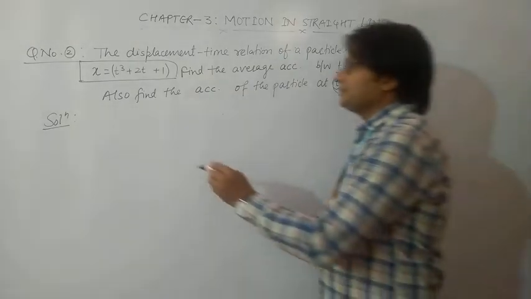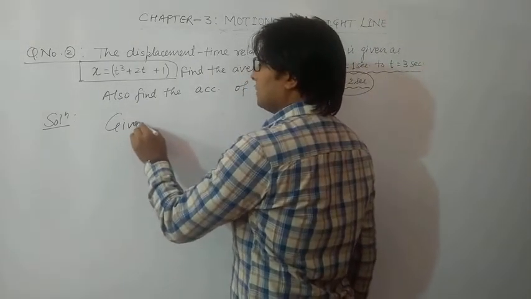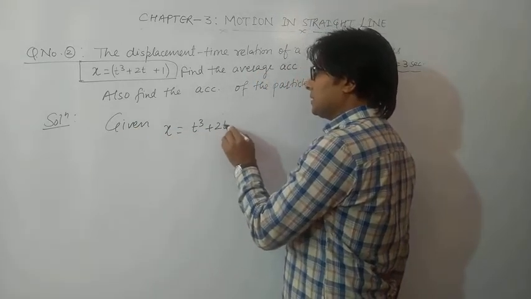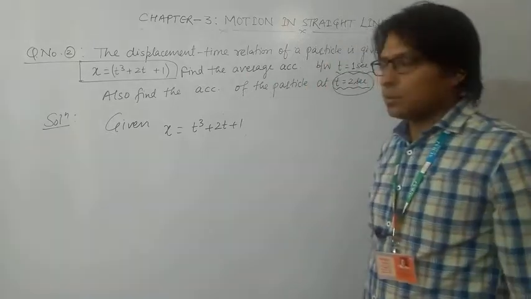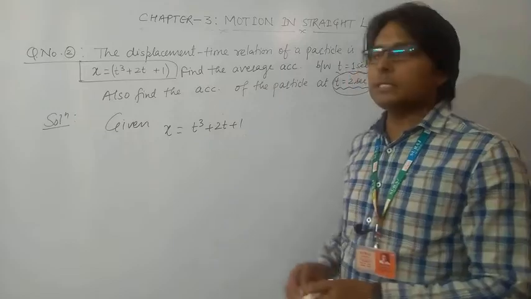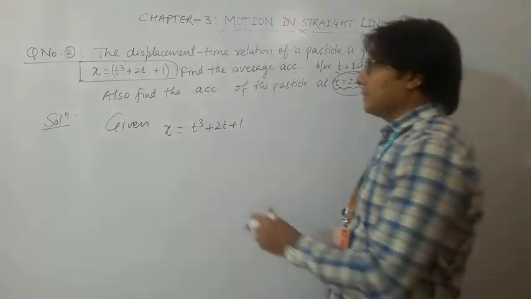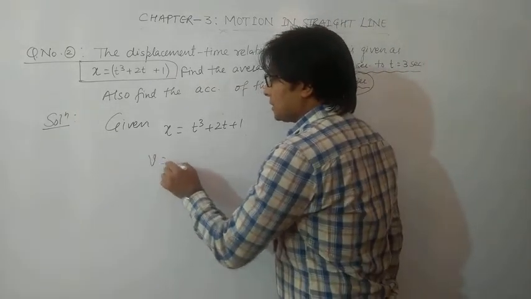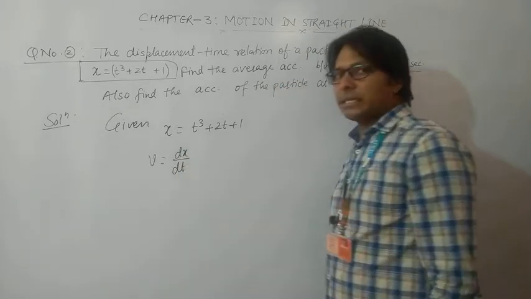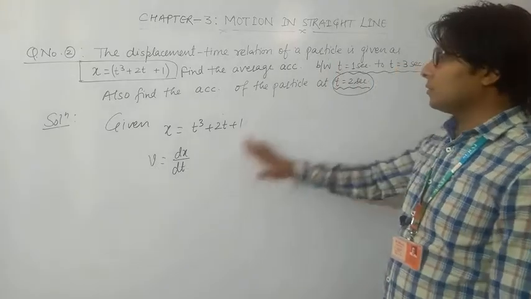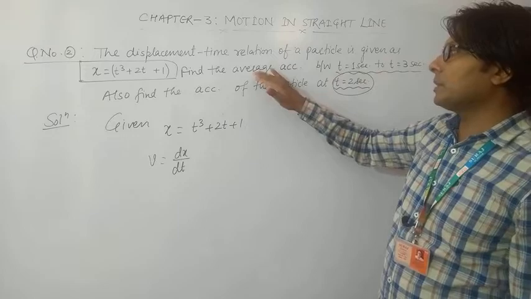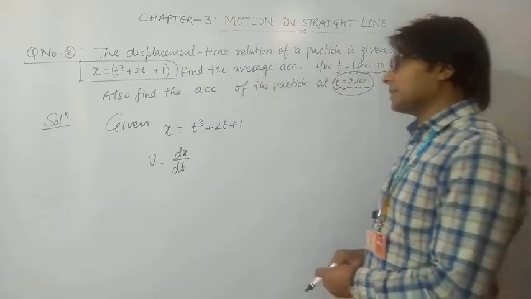So first, given x is equal to t cube plus twice t plus 1. We can differentiate it and find out the instantaneous velocity. So instantaneous velocity is dx upon dt. Why we are differentiating it, you will understand when the need of this formula arises while we are finding out the average acceleration as well as instantaneous acceleration.